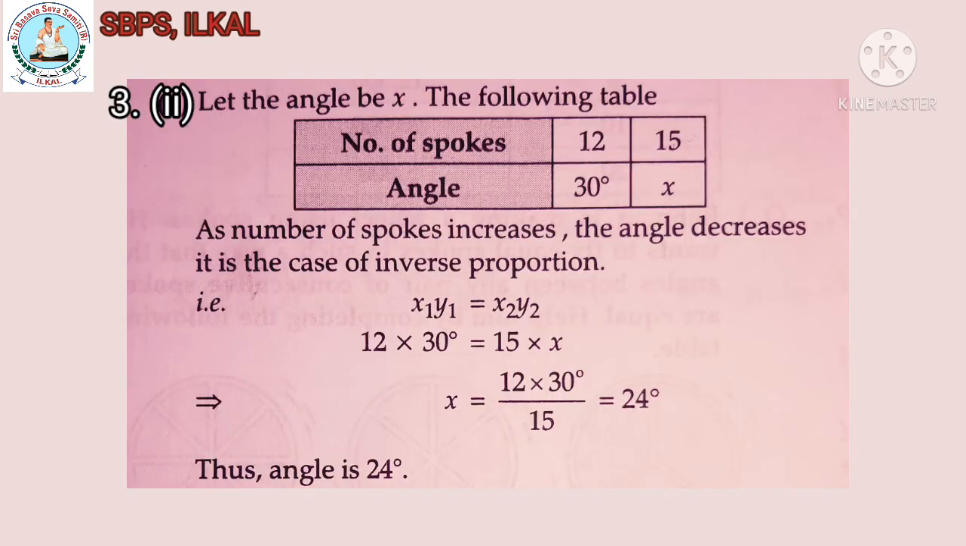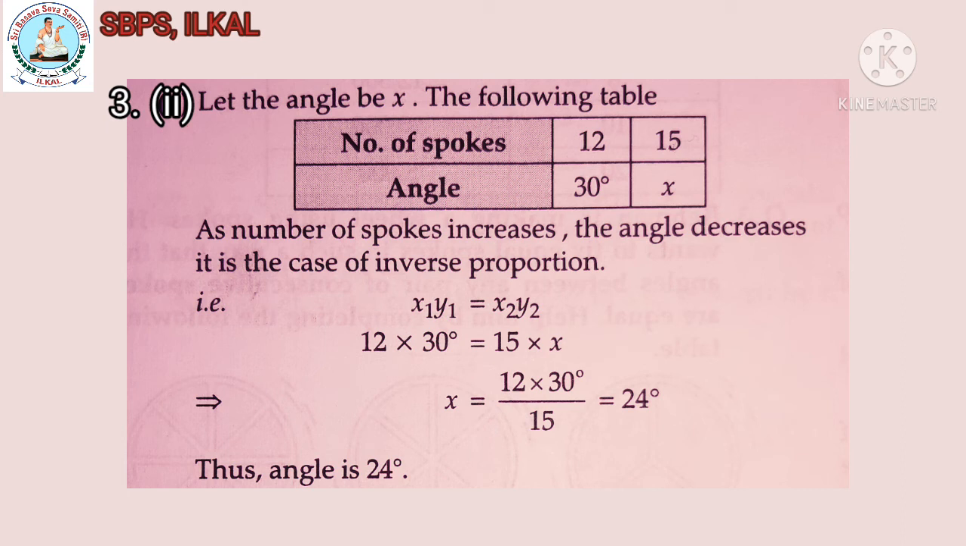Second solution, let the angle be x. Observe the following table, children. Number of spokes 12, then between each two spokes the angle will be 30 degree. If the number of spokes is equal to 15, the angle between consecutive spokes you have to find. As the number of spokes increases, the angle decreases. It is a case of inverse proportion. That is, x1 y1 is equal to x2 y2.